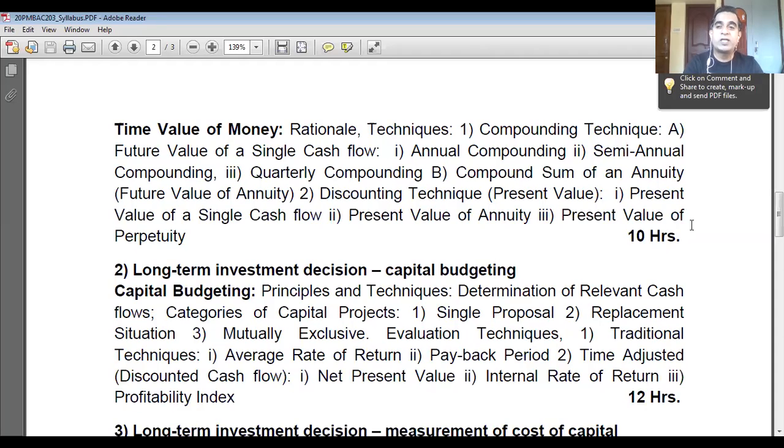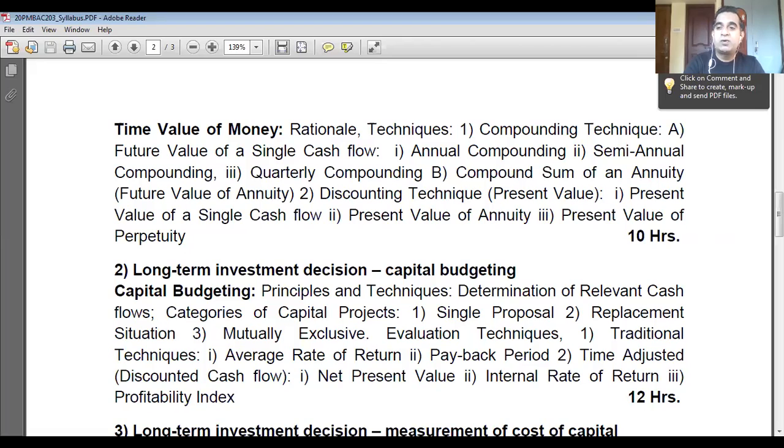So the scope of financial management which I explained to you, the syllabus is exactly prepared according to that. In units 2 and 3, we'll discuss the first decision in financial management, that is long-term investment decisions. How a company makes a decision to invest or not to invest in a capital project, a huge project which requires huge finance.